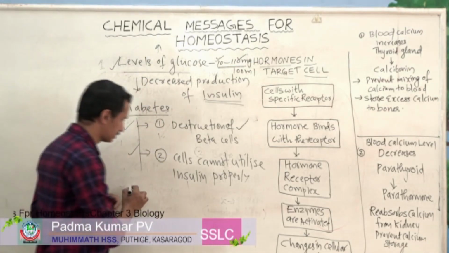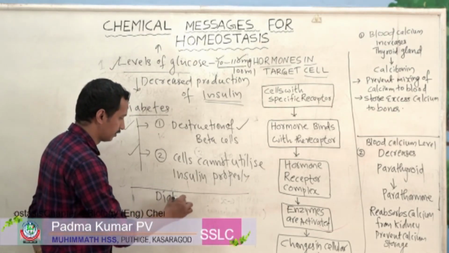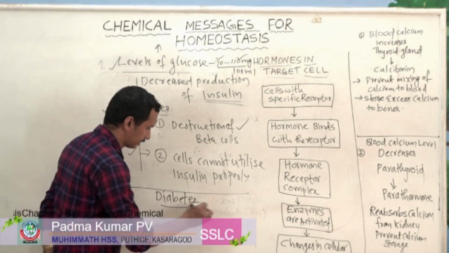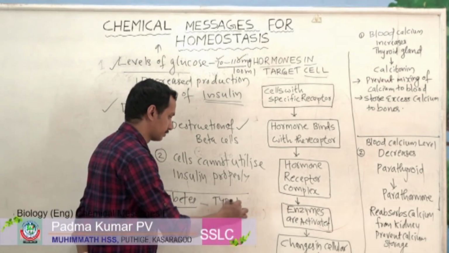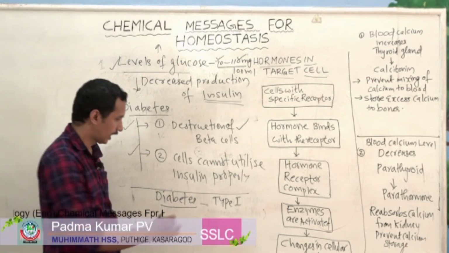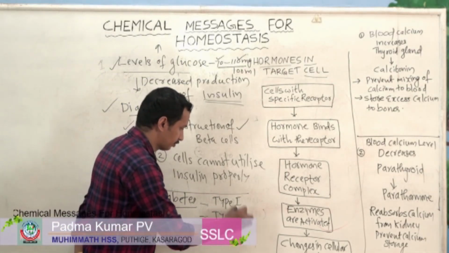Now we can classify diabetes into two types. So there are two types of diabetes. First one is called type 1 diabetes, and second one is called type 2 diabetes.